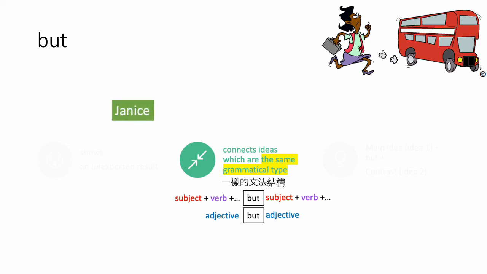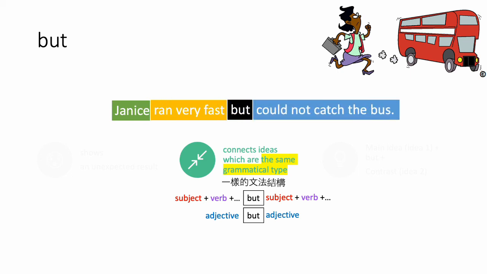Her name is Janice. Janice ran very fast, but she could not catch the bus. Running very fast is an idea. The fact that she could not catch the bus is another idea. In this phrase, you can see ran is a verb.